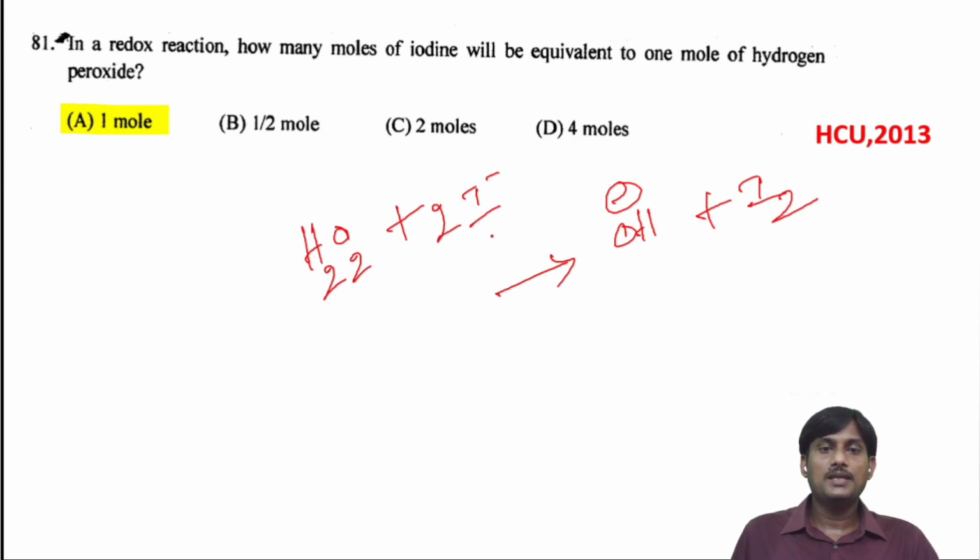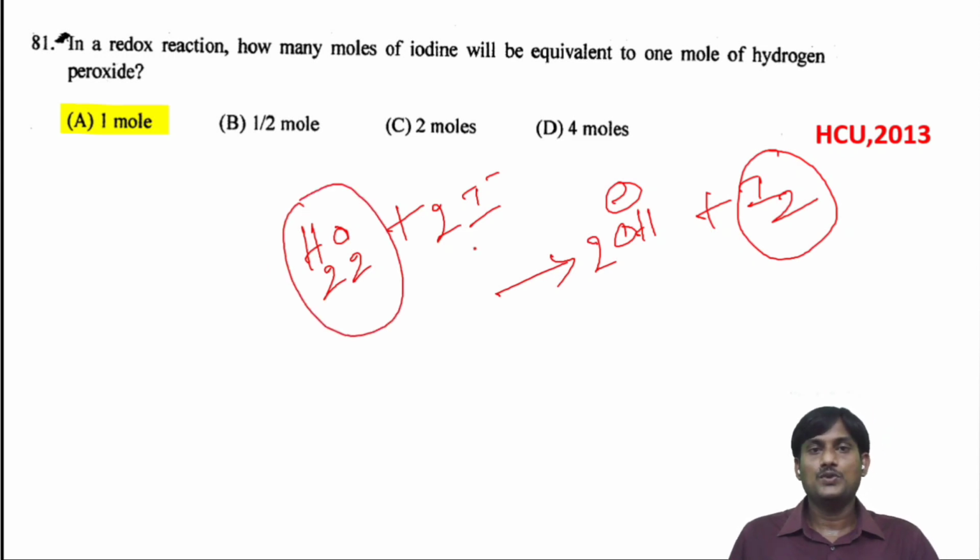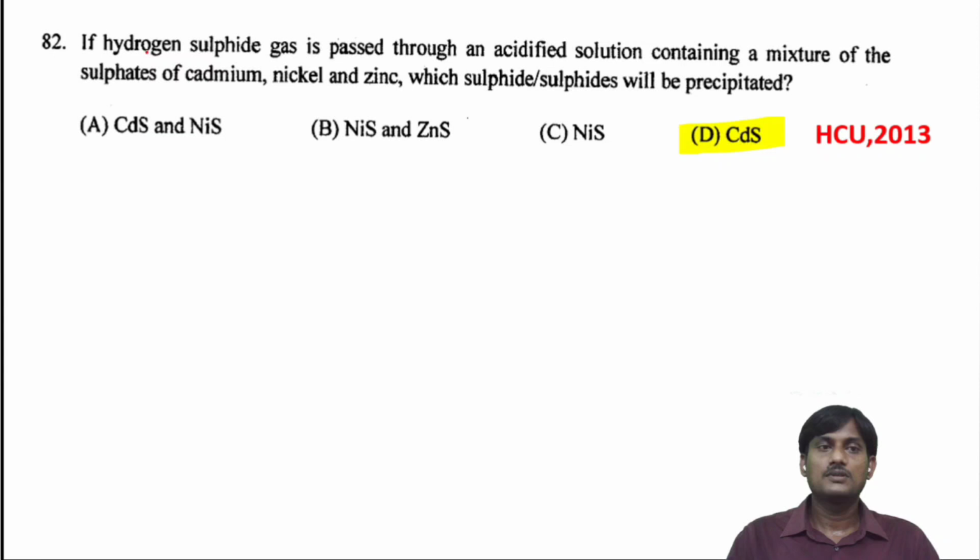So if you take 2I minus, you will get 2 OH minus and I2. 1 mole of I2 is generated from 1 mole of H2O2. So 1 mole of H2O2 is equivalent to 1 mole of iodine. So this is the correct option.